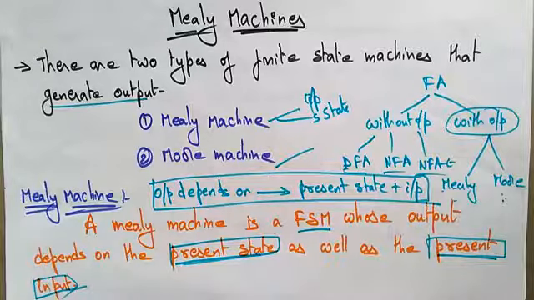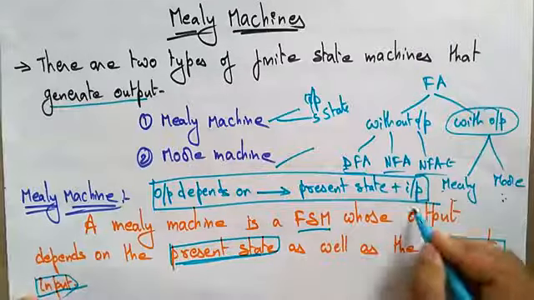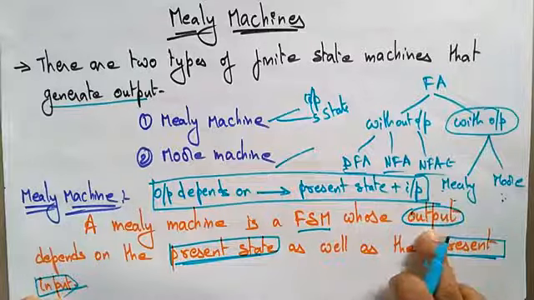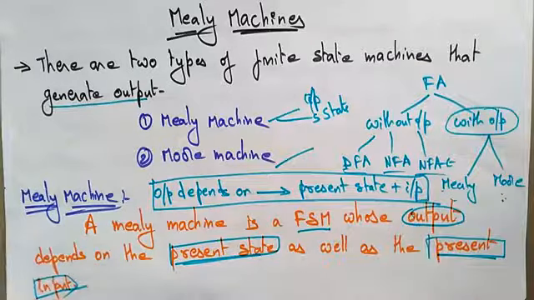The more you practice, the more you can get this concept. It's very easy. The Mealy machine is a finite state machine whose output depends on the present state, whatever the present state it is working on, as well as the present input.